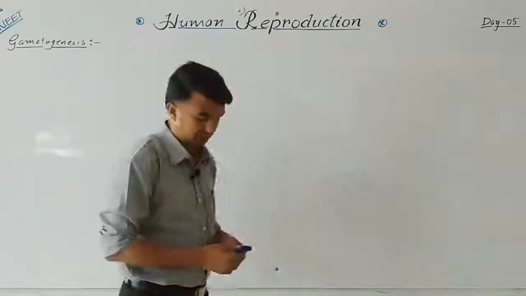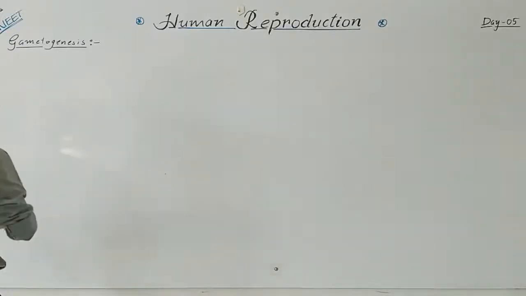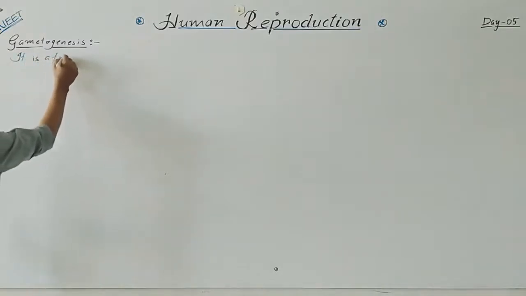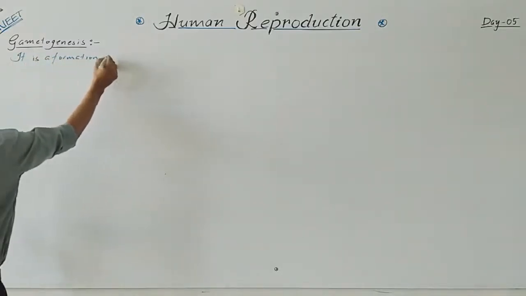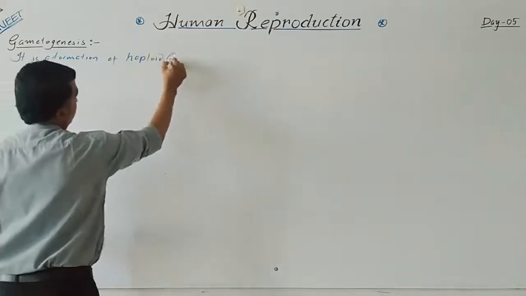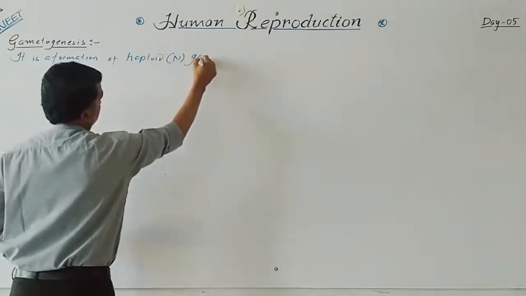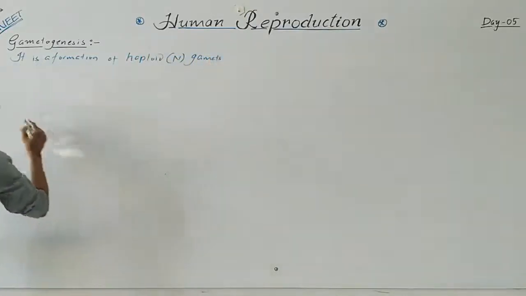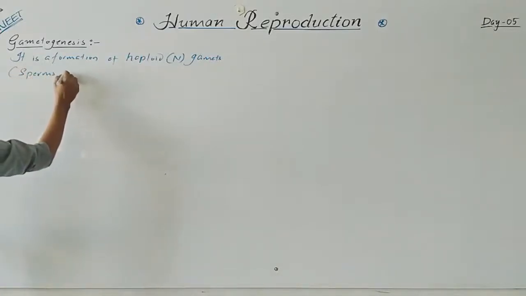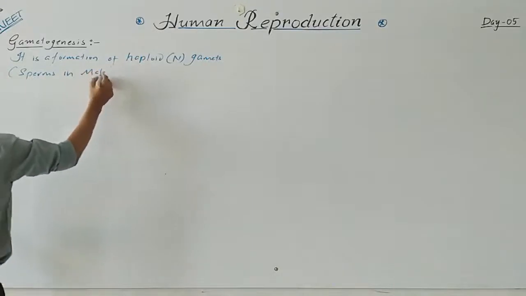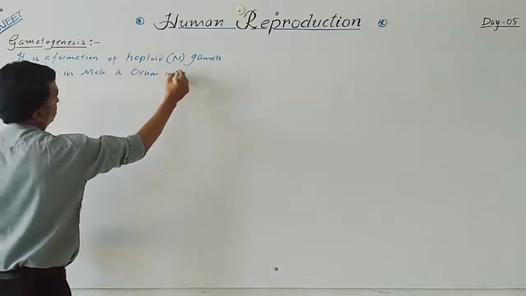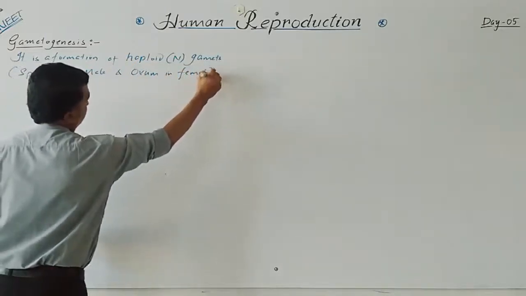So, gametogenesis means the formation of haploid gametes. Gametes means sperms in male and ovum in female.